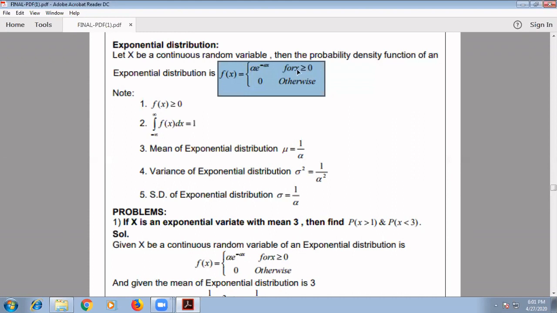If x is greater than or equal to 0, then the f of x value is alpha into e to the power minus alpha x. Otherwise, it is 0.